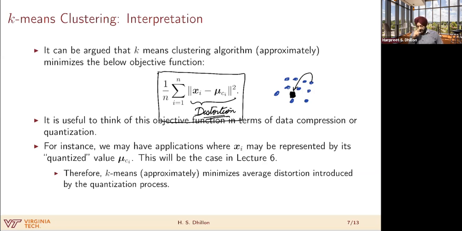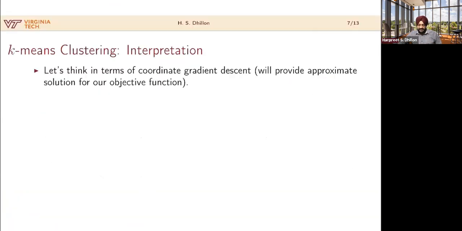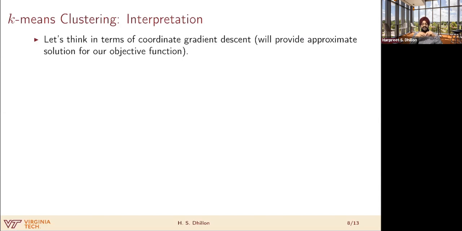So after this, let's see if we can make this connection a little bit more concrete. Is k-means really doing this? For that, let's look at coordinate gradient descent, an algorithm that will provide an approximate solution to this objective function.